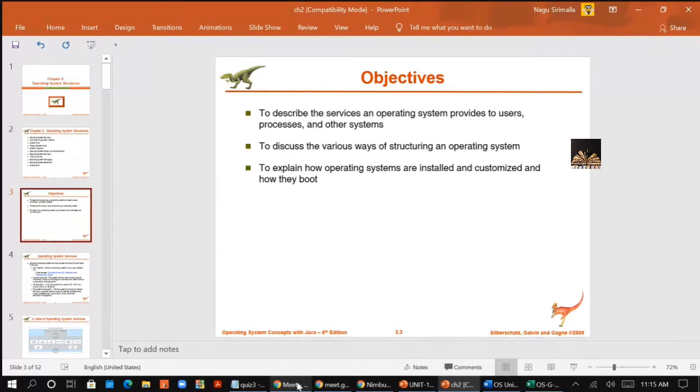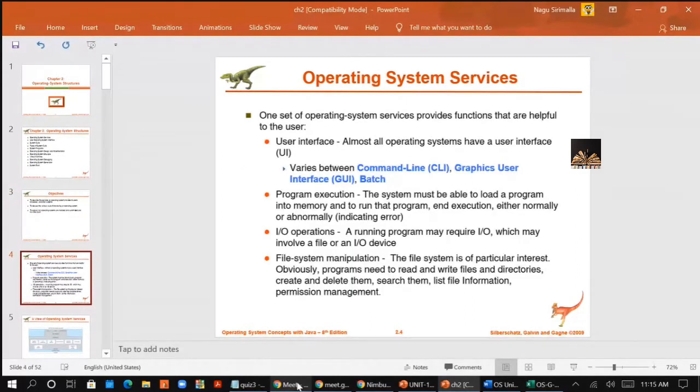If you see the list of operating system services, there are 9 types of services provided by the operating system. Just take down the 9 services, then we will see them one by one.